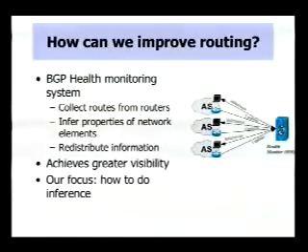So the approach that we're arguing for involves the design of a BGP health monitoring system. We envision that autonomous systems will volunteer to peer with the health monitor. The health monitor can then collect routing updates from these different vantage points, perform inference over them, and then distribute the inferences back out to whoever's interested in receiving them. The key advantage to using multiple views lies in the fact that we can achieve greater visibility into the events occurring in BGP. My focus in this talk is not going to be on the complete design of the health monitor. Rather, I'm going to focus on one core aspect, which is how to do the inference.